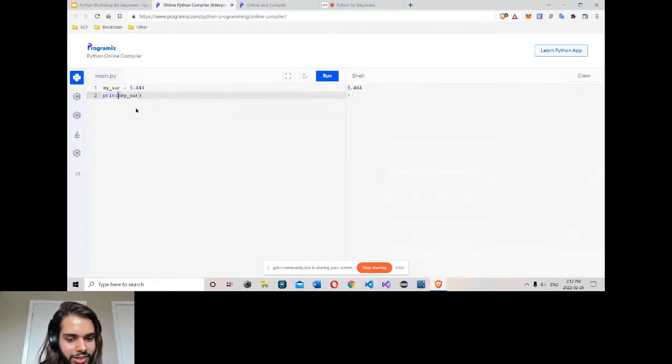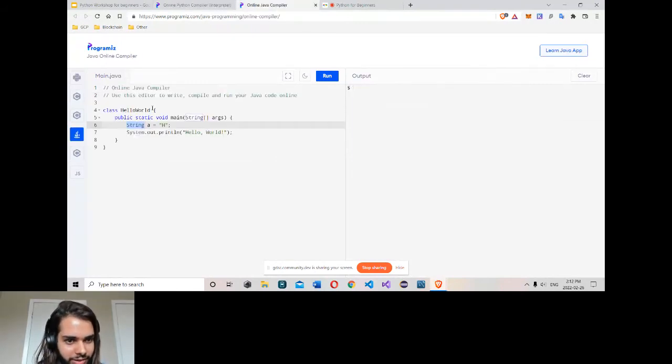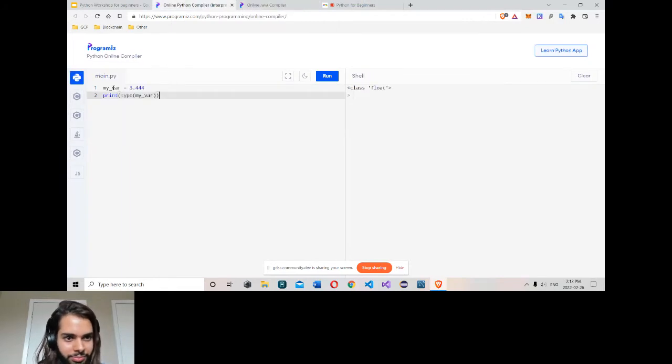So if I go here, I can use type. This is a method, or simply a function, that shows the type of the variable. So my var is equal to some float value, a decimal value. I call type, run, and it says float. So Python can automatically assign a type by itself. In Java, I have to define string a something. In Python it is not necessary to describe the type. The interpreter by itself will see the value and assign the type.